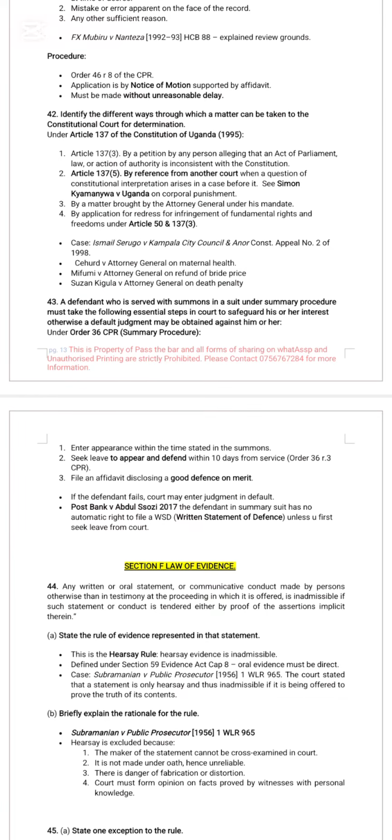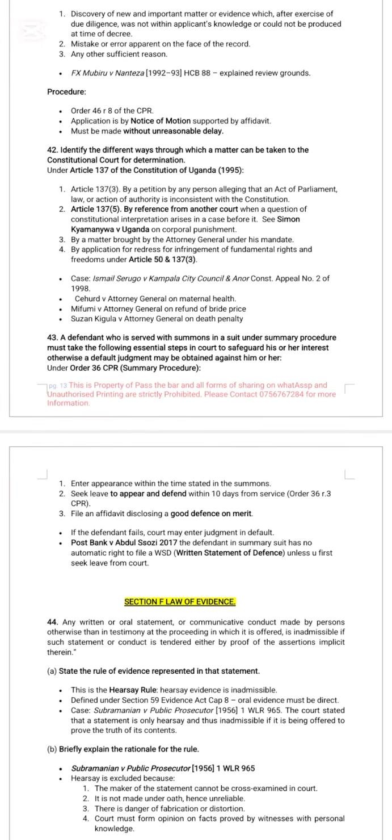Identify the different ways through which a matter can be taken to the Constitutional Court. One, we have Article 137 through a constitutional petition. We have a lot of those ones: Mifumi versus Attorney General, Suhayd versus Attorney General, Susan Kigula versus Attorney General on death penalty. Mifumi was on bride price. Suhayd was on maternal health. Ismail Serugo, I think, also was on maternal health. And then, among other decisions, not limited to Law versus Attorney General or FIDA Uganda versus Attorney General. We also have a reference under Article 137 sub Article 5. Look at the decision in Simon Kyamanywa versus Uganda on corporal punishment.